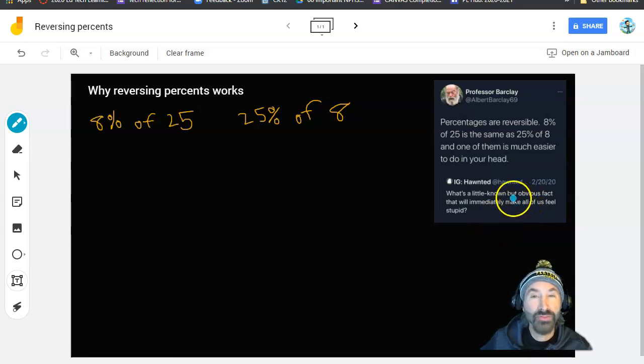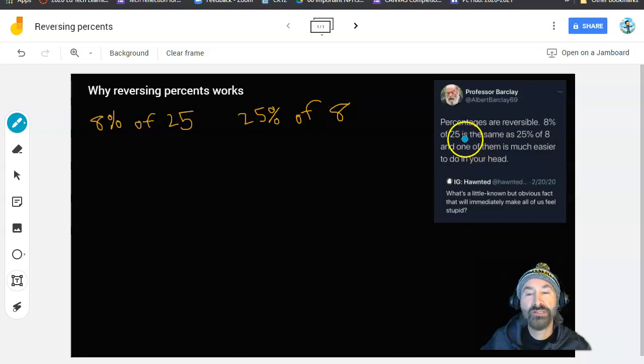Now, I don't know that this is something that should make us feel stupid, but it says percentages are reversible. 8% of 25 is the same as 25% of 8, and one of them is much easier to do in your head. So, first of all, the question arises, is that really true?